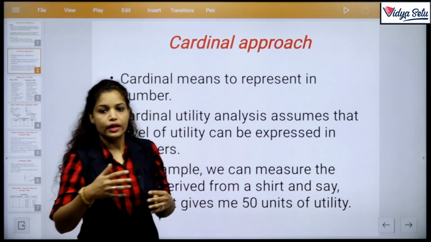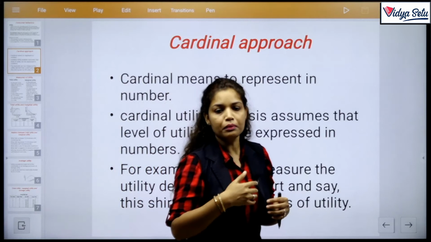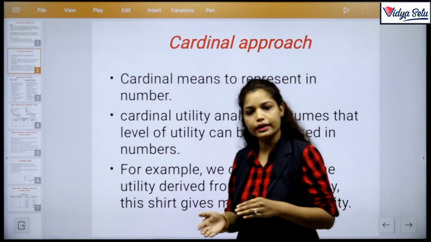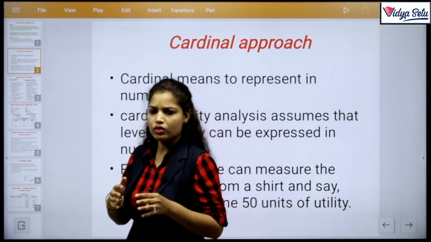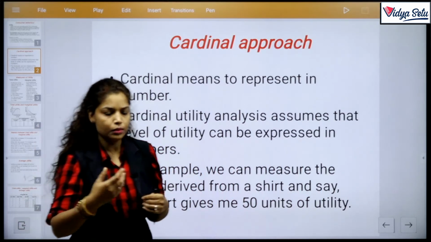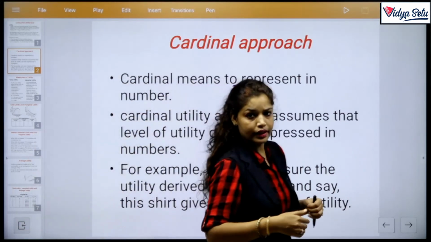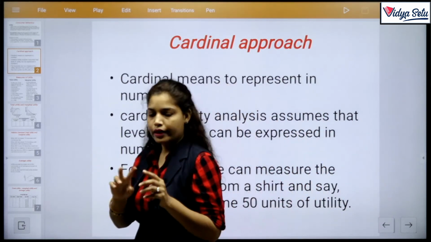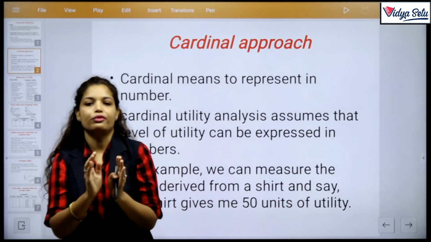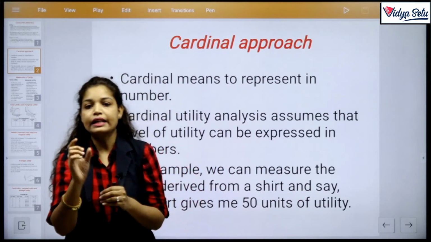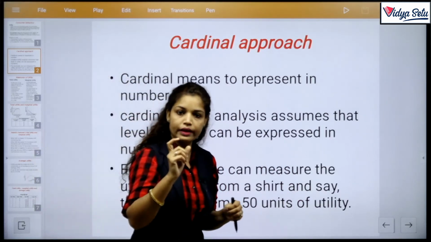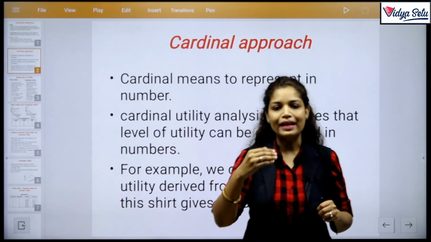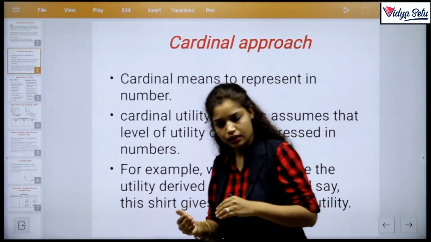The cardinal approach is about giving numbers to utility. Let's see an example: samosa gives me 10% utility, whereas kachori gives me 12% utility. That means you give numbers to your preferences. Cardinal means numerical terms.